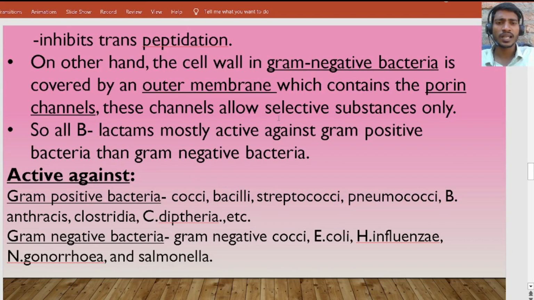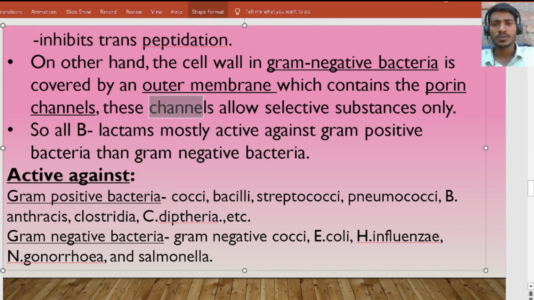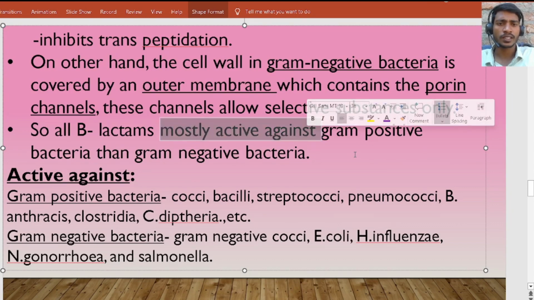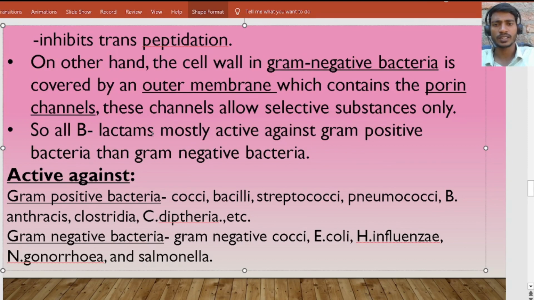So the beta lactams cannot enter fully into the cell, and so they are not as active against gram negative bacteria when compared to gram positive bacteria. So beta lactam antibiotics are mostly active against gram positive bacteria rather than gram negative bacteria.